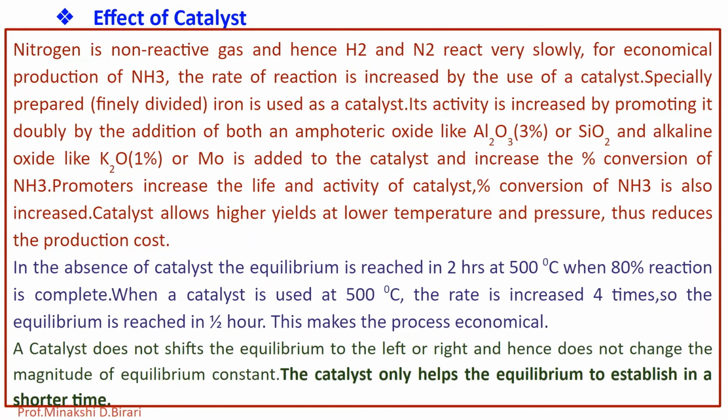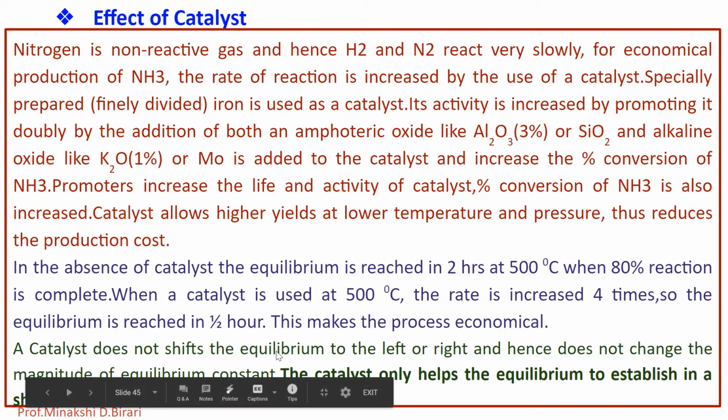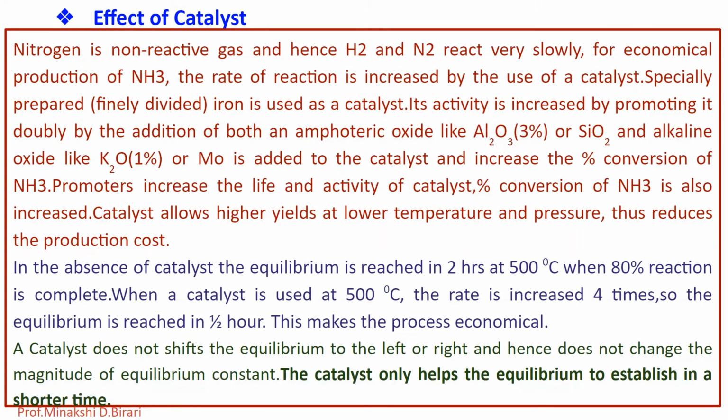A small quantity of Al2O3 or K2O or molybdenum is added to the catalyst and they increase the percentage conversion of ammonia. So we should remember that a catalyst does not shift the equilibrium to the left or to the right and hence does not change the magnitude of equilibrium constant. The catalyst only helps the equilibrium to establish in a shorter time.